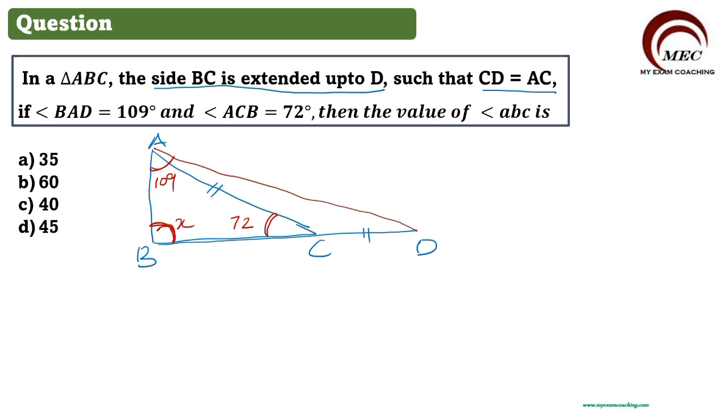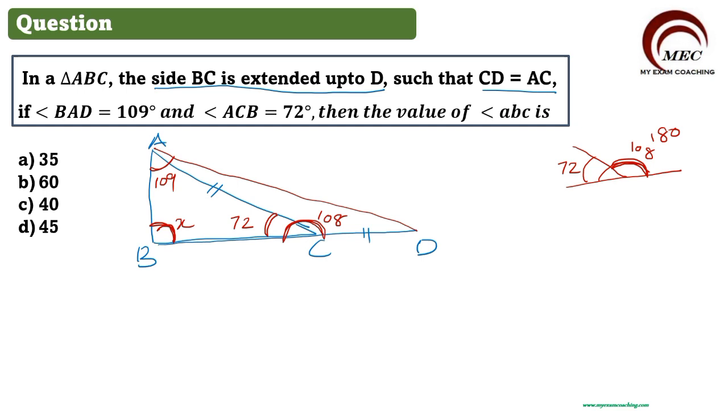So we know the angles in total will be equal to 180 degrees. Whenever you draw a line, this full angle is 180 degrees. Out of this, this much is given to you, 72. So how much will this part be? This part will be 180 minus 72, which is equal to 108.